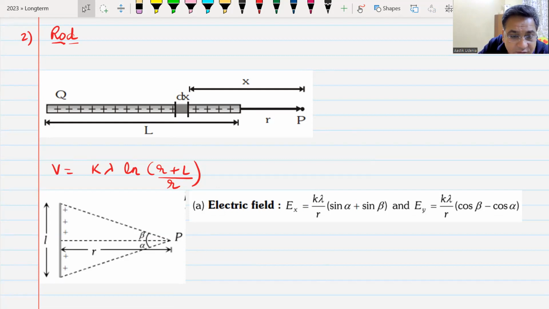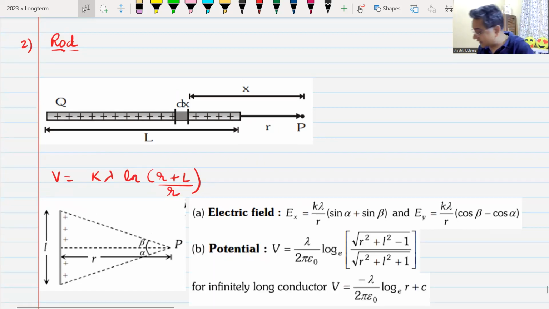Now, this is the formula for electric potential. Again, this formula will not come. I've not seen any question come here, but just for the sake of writing it, I'm giving you this formula, and again I'm giving you the formula for an infinite long conductor as well.